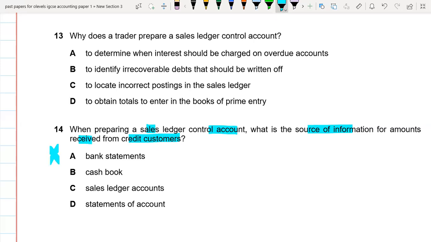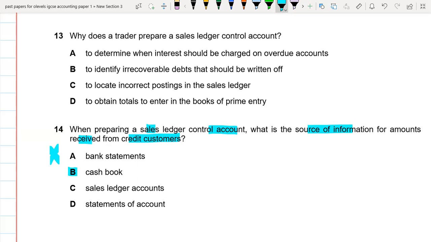B, cash book. Yes, we can use it, because through the cash book we can see how much amount we have received in the form of check or in the form of cash. So B is the right option. Sales ledger control account is not the source of information, because we are preparing the sales ledger control account.